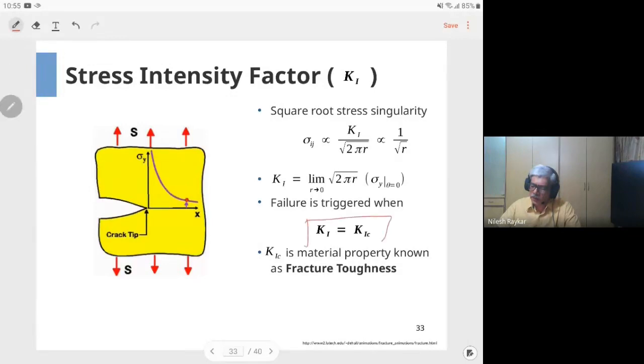So here the governing equation is K1 equal to K1C, where K1C is a material property known as fracture toughness. Fracture toughness is a property which is experimentally obtained, and K1, the stress intensity factor, is obtained in one of three ways. There are analytical solutions available for certain cases. In most cases, you can do finite element analysis, or third, you can do experimental or photoelastic studies to obtain the value of the stress intensity factor.